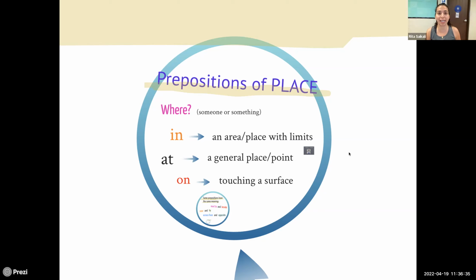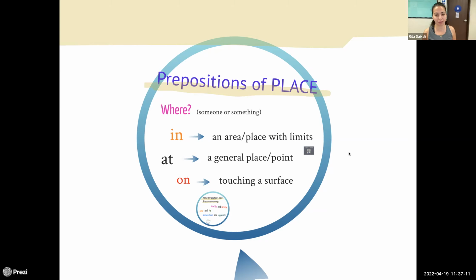So the difference between saying I'm at the basketball court and I'm on the basketball court is that at the basketball court, you don't have to be right on top of it. You can be sitting right next to it, okay? It's a general location, but it's a very specific location, right? On means that you are actually standing on top of that thing, okay? So saying I'm on the basketball court gives a very specific direction that you are actually standing on top of that court. Cool?